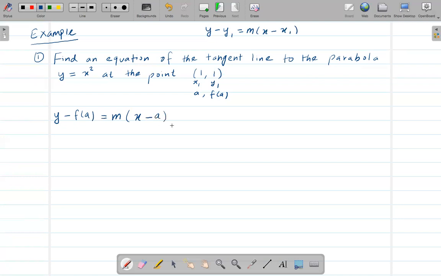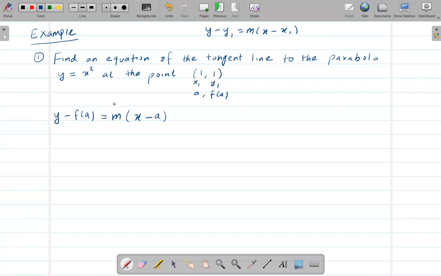Right? So that means we are trying to find an equation. When you find an equation, from this formula we need to find the value of everything except y and x, because the equation should be in terms of y and x. We should have the variables y and x in the equation.